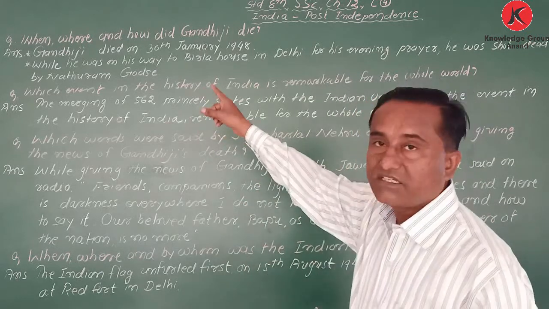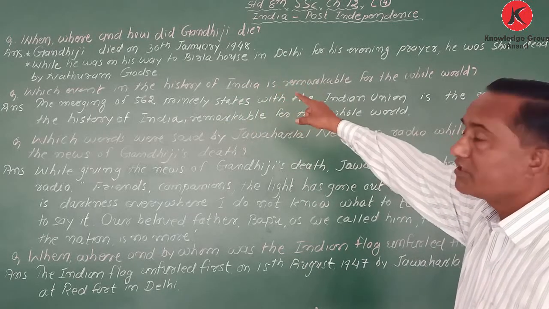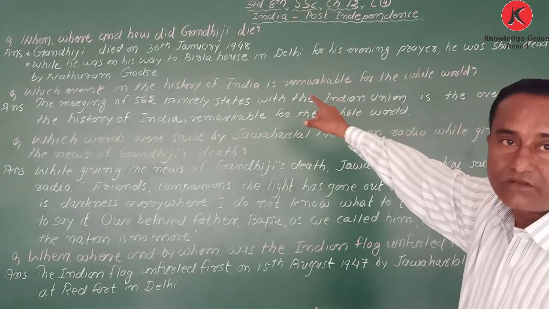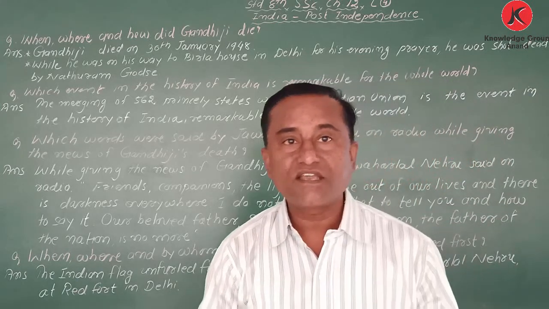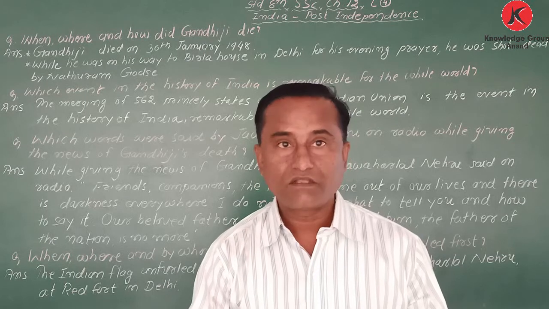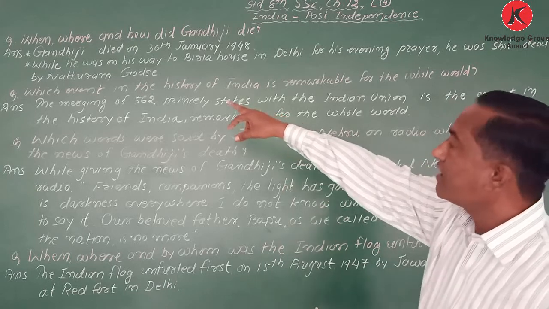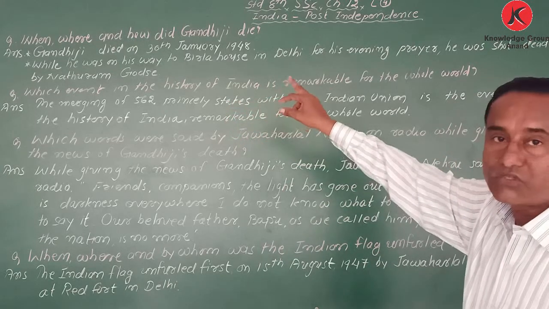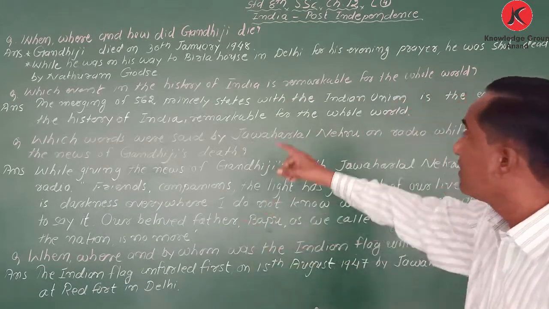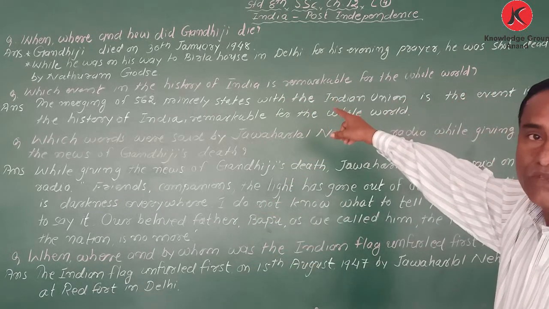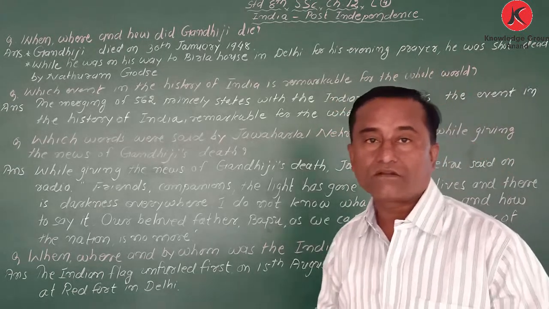So, when, where and how did Gandhiji die? Answer: Gandhiji died on 30th January 1948, and that is why we celebrate this day as Martyr Day, Shahid Din. He was assassinated while on his way to Birla House in Delhi for his evening prayer.